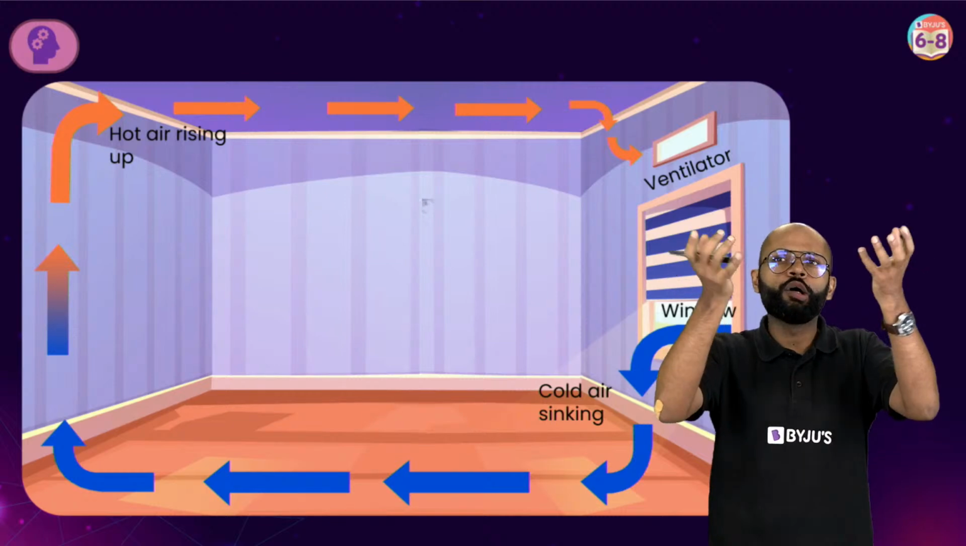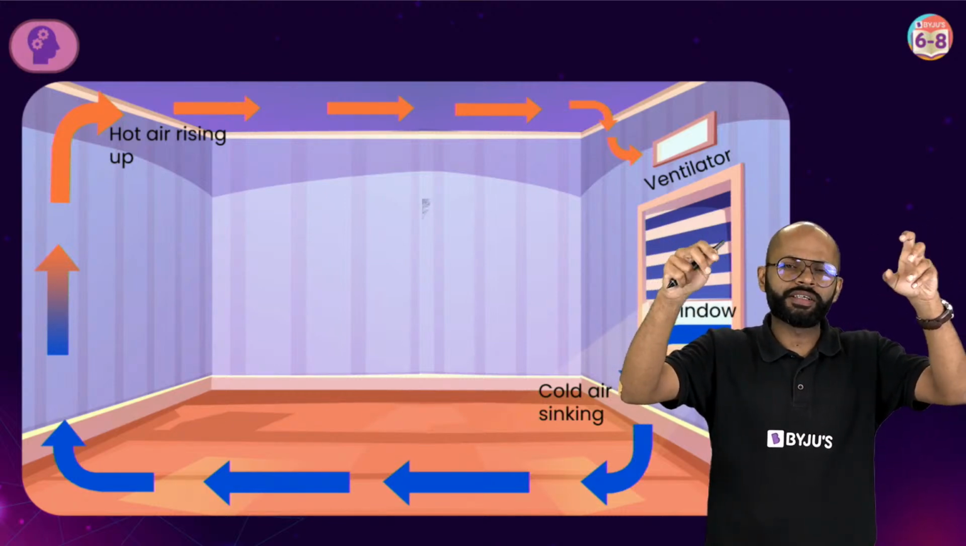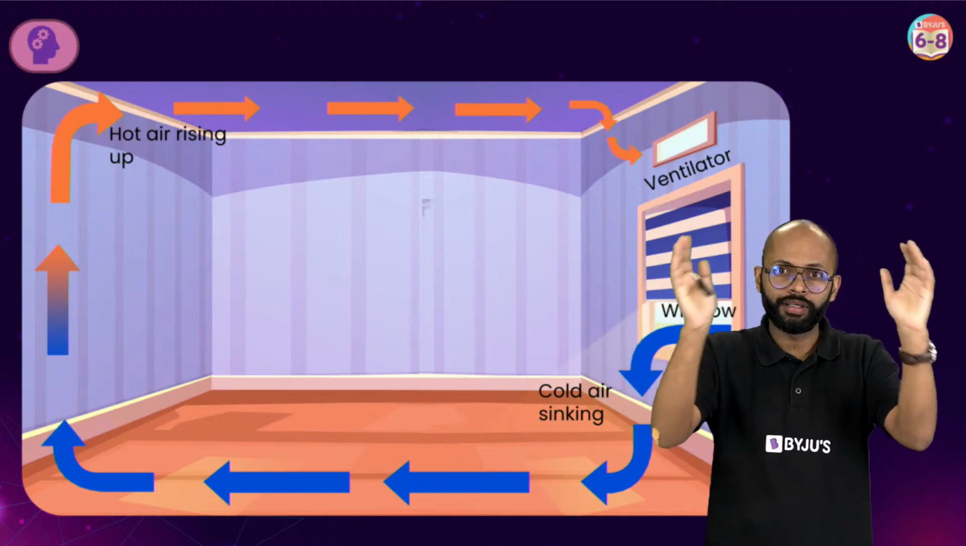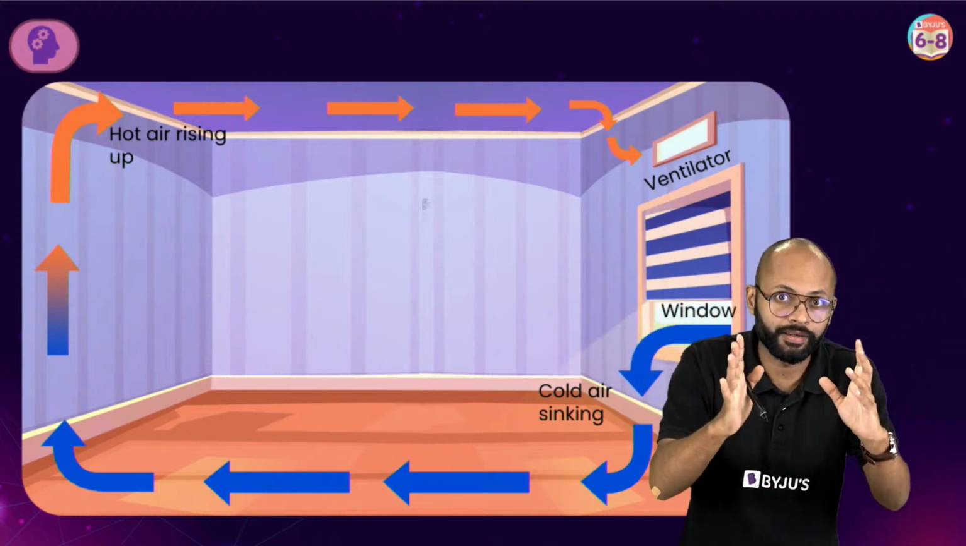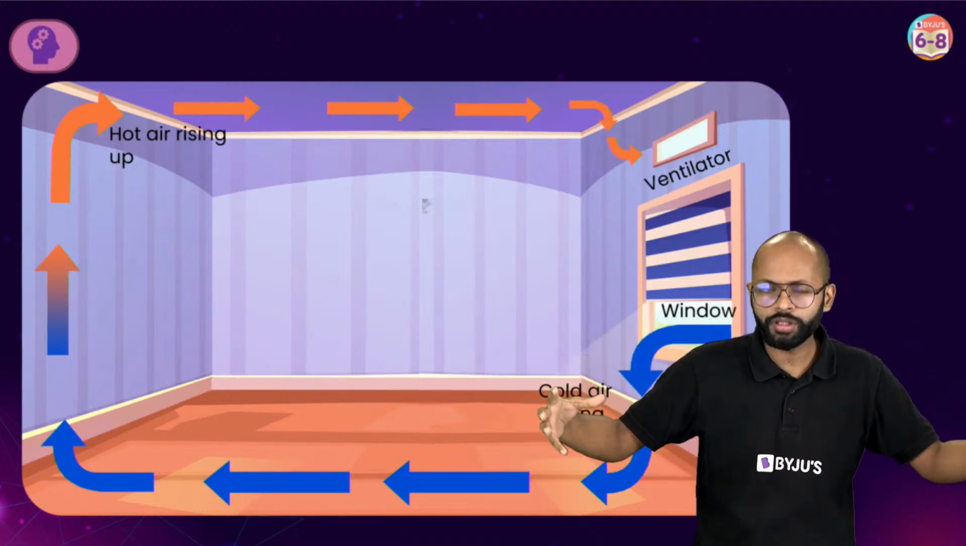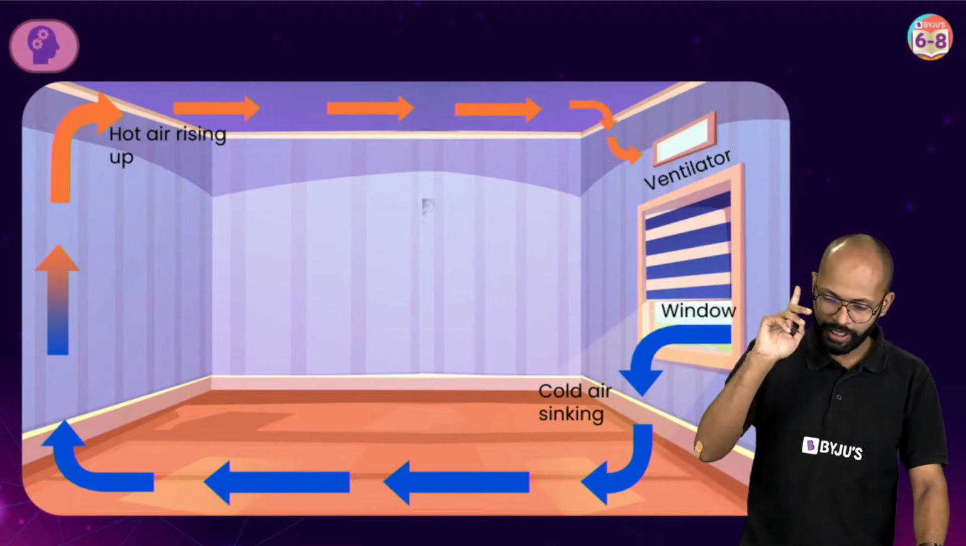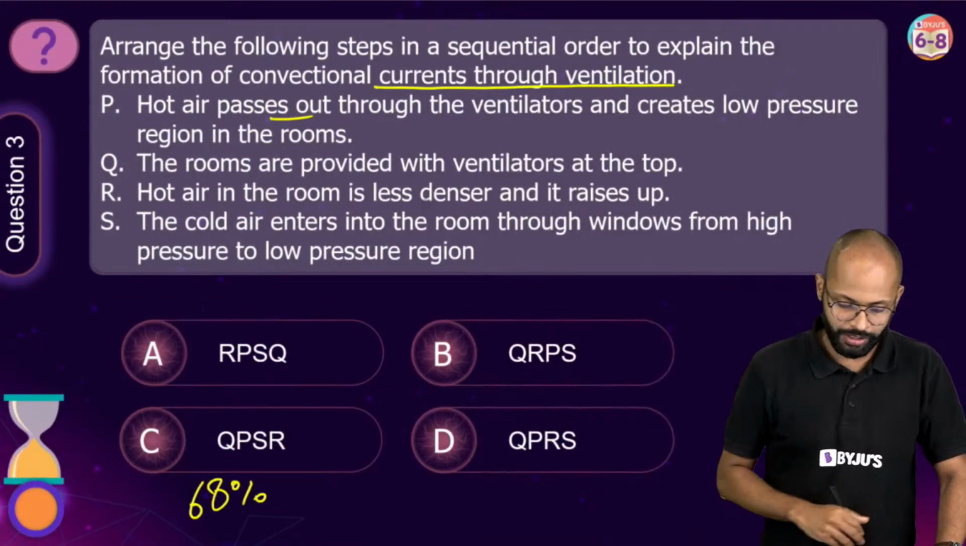Hot air will rise. What is at the top? Ventilators, रोशनदान, है ना. From these ventilators the hot air will go out. Inside the room now there is less air, means there is low pressure, means the cold air from outside through the windows will come inside. इस तरह से balance will be created. ठीक है, fine. Now read the questions again.